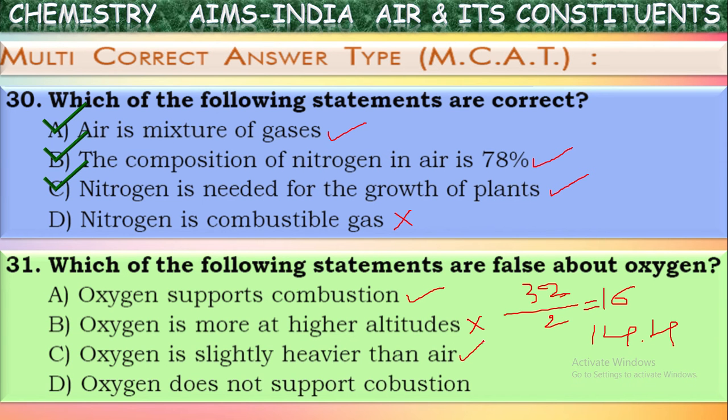Next statement, oxygen does not support combustion. Is it true? No. Oxygen is a good supporter of combustion. Even in the presence of oxygen only, most of the fuels will burn. In the absence of oxygen, they cannot. So it is a good supporter of combustion. Now what will be the correct answer?